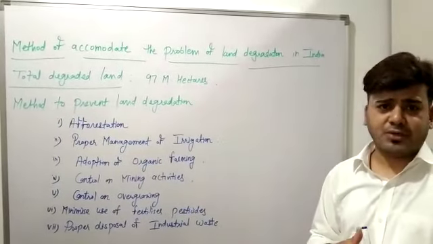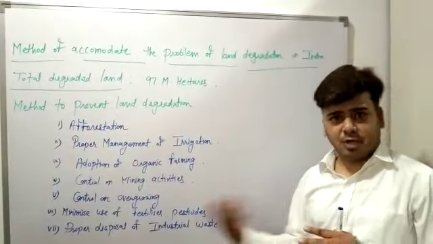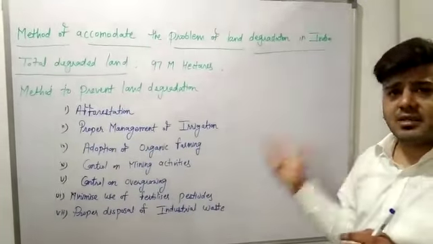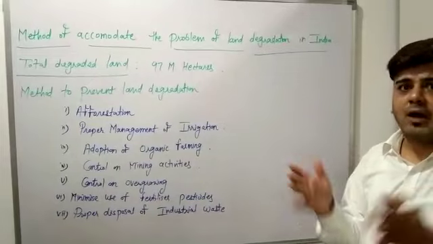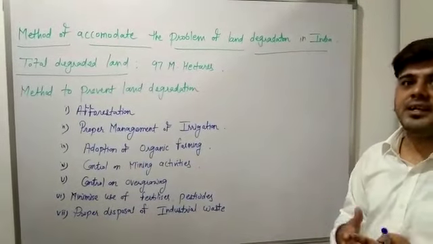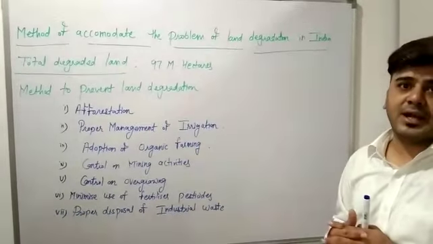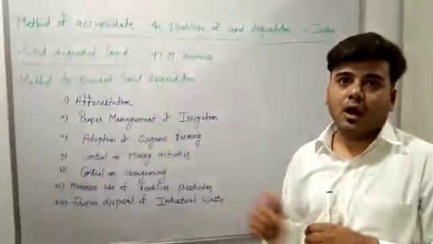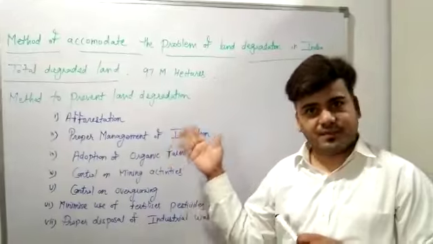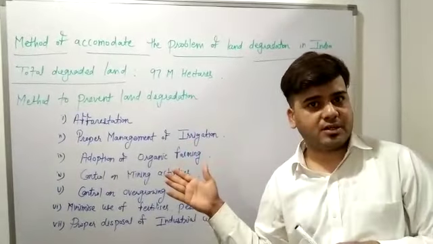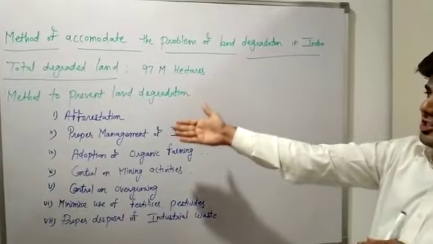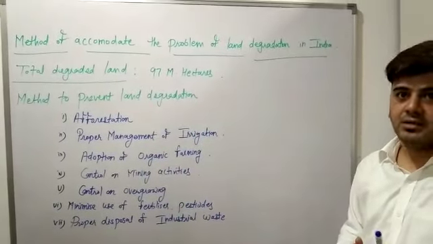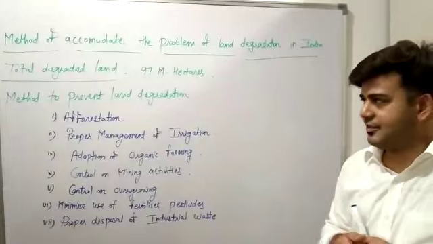If farmers adopt shelter belts, strip cropping and contour ploughing, then these are the various methods through which it will bind the soil and the land will not degrade for a long period of time. Because water eroded land is also very common in our India. Over irrigation is a very important cause of land degradation. So afforestation stores the water in the particular field and it will prevent land degradation.